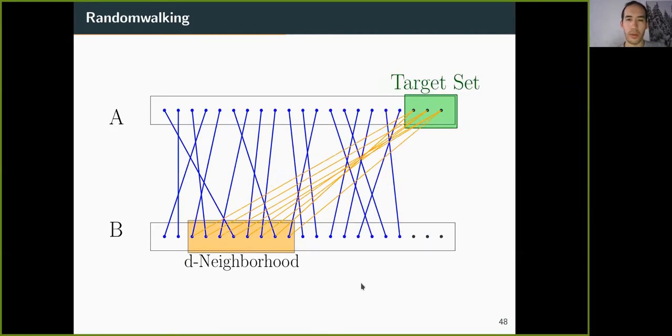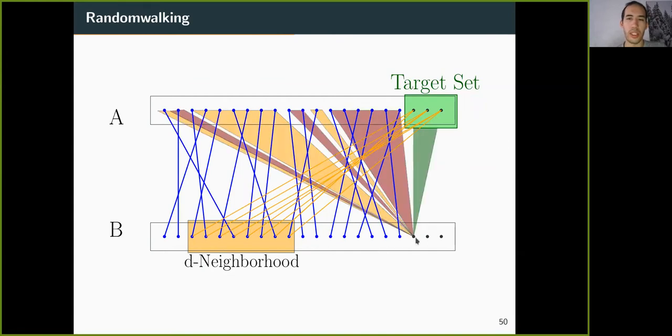So for any vertex now in B, if we query the next edge, we will call it a success if we hit a vertex in the target set, or if we hit a matched partner of a vertex in the D neighborhood. Since then, we can simply take the edge to this vertex and the edge from the D neighborhood to the target set and increase the matching by 1. As the picture makes clear, this now greatly improves our probability of success if D is large enough, and especially when the target set is small.